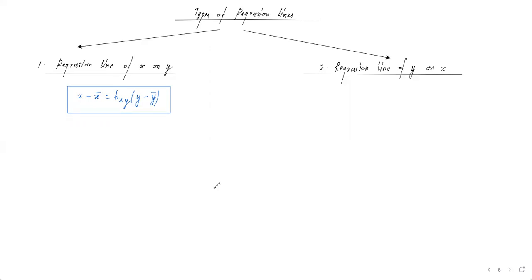The same thing, if we go to the regression line of y on x, the equation becomes y minus y bar is equal to byx into x minus x bar. It is easy to understand because now we can see the equation is the regression line of y on x. Y was mentioned first, so y minus y bar will be on the left side; x was mentioned later, so x minus x bar will be on the right side. And since the regression line is y on x, the coefficient will also be the regression coefficient of y on x.